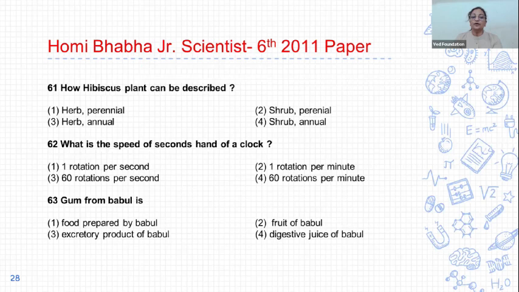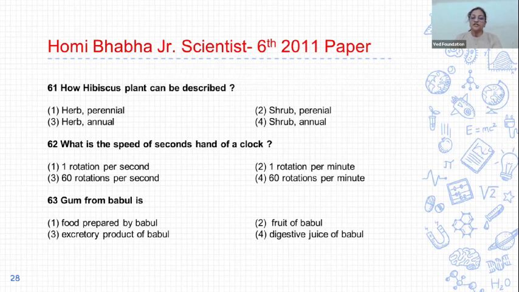Next, 61. How can the hibiscus plant be described? So the options are: first, herb perennial; second, shrub perennial; third, herb annual; and fourth, shrub annual. And the correct answer is option 2. Hibiscus plant is a shrub and it is a perennial plant.